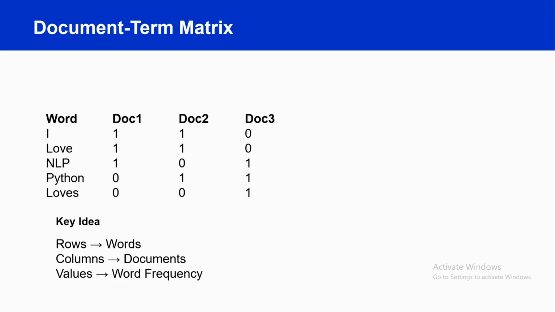So this table is called the document term matrix. It's the numerical representation of text generated by the bag of words model. Once we obtain this numerical matrix, it can be directly used as input for machine learning algorithms such as Naive Bayes, logistic regression, support vector machine and many other models. So bag of words acts as a bridge between the text data and the machine learning model.